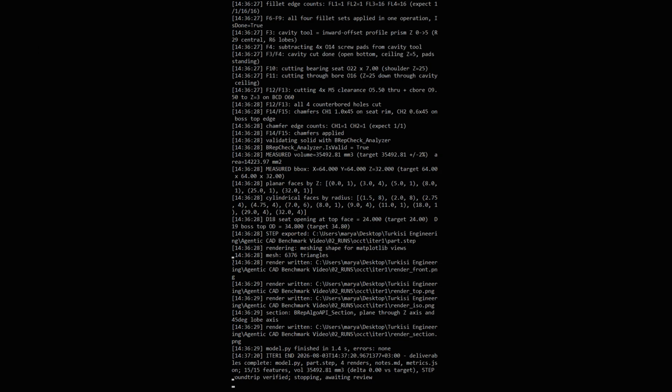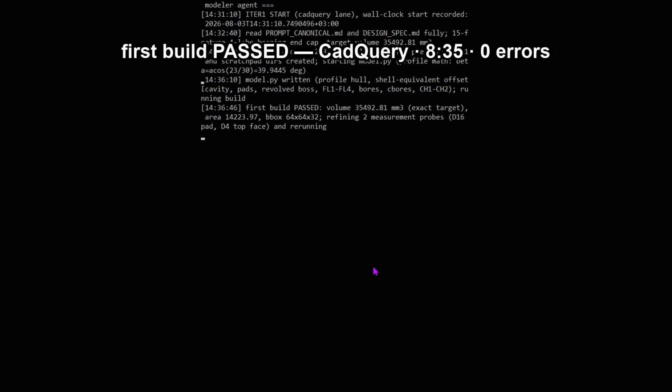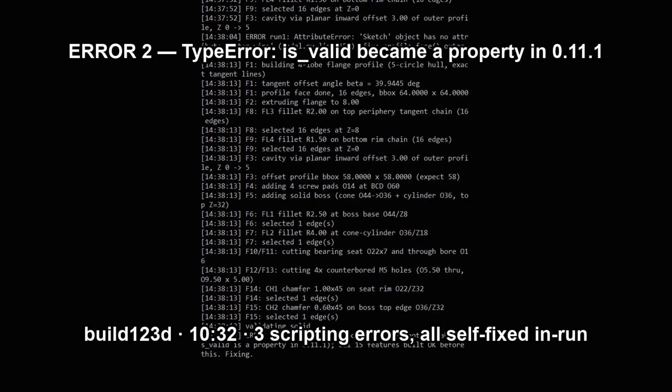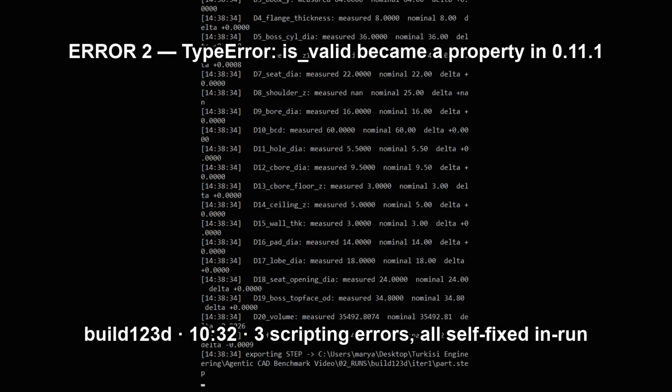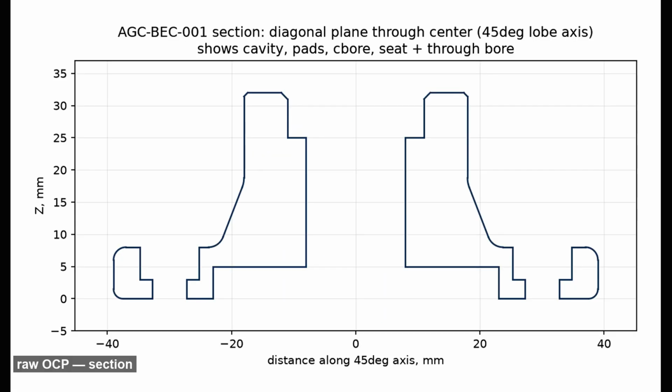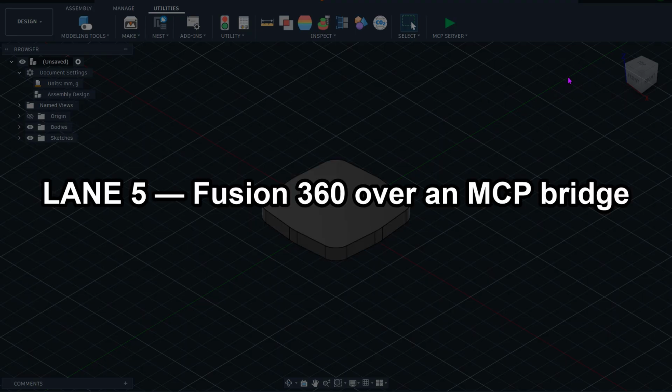Build 123D and CAD query. CAD query, 835, 0 errors, first build passed. Build 123D, 1032, and 3 scripting errors on the way. All non-fatal, all fixed in run without me. The 2 GUI lanes you can actually watch.